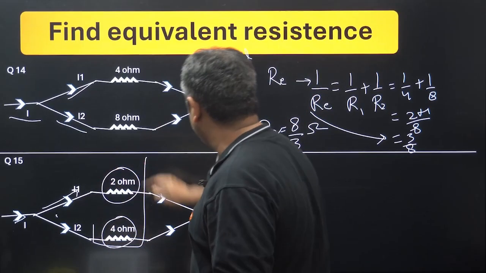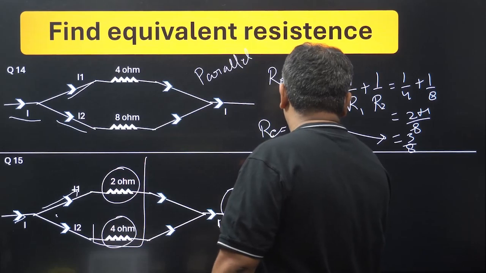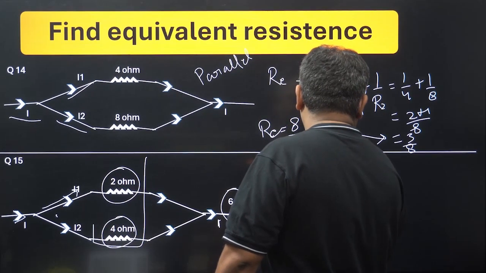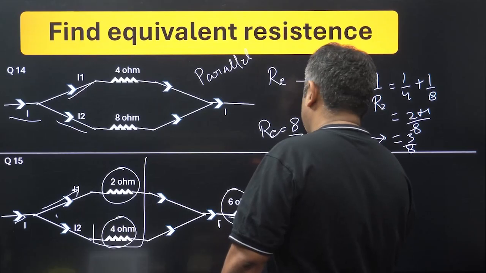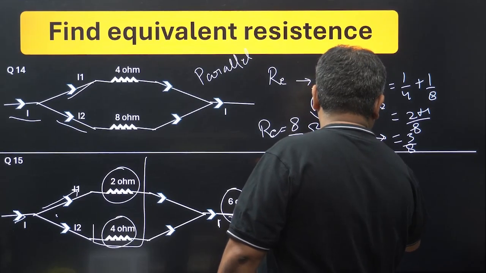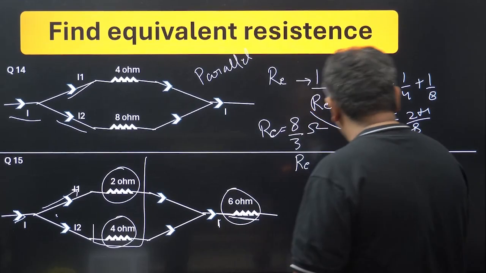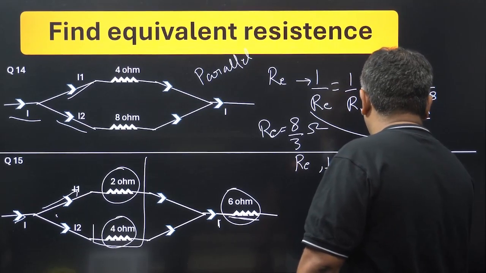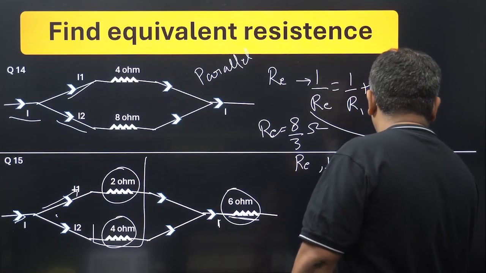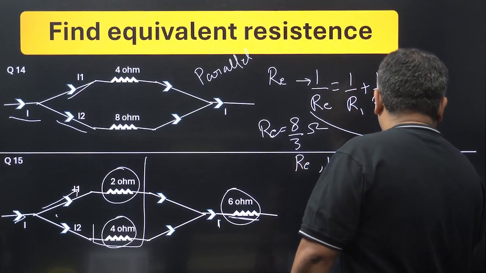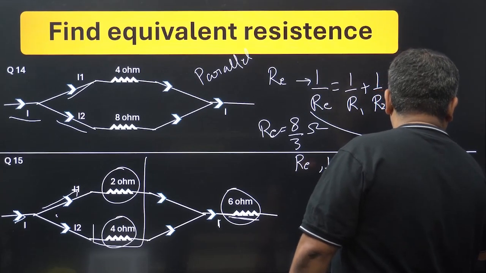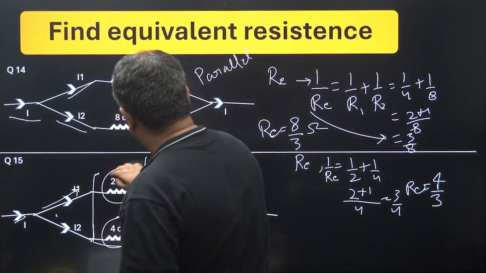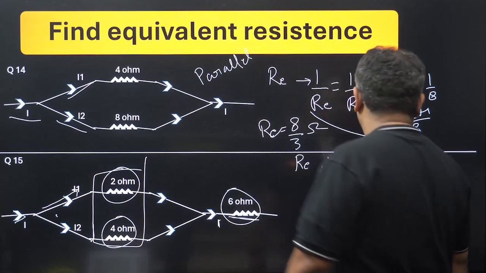So if these two resistors are in parallel, let's first find the equivalent resistance of these two resistors. How am I going to find out? Very simple. 1 by RE is equal to 1 by 2 plus 1 by 4. We take the LCM, then this is 2, then this is 1, and this is 4. So this becomes 3 by 4. So RE becomes 4 by 3. So now the equivalent resistance of this is 4 by 3.